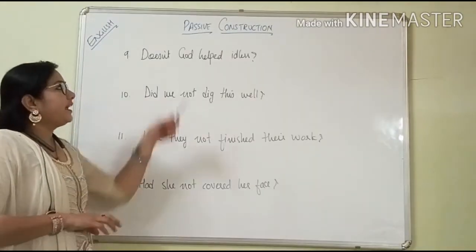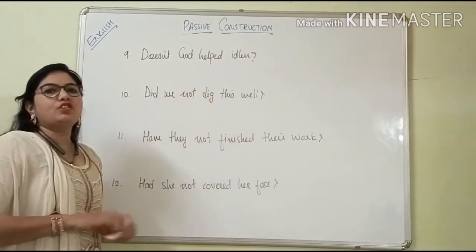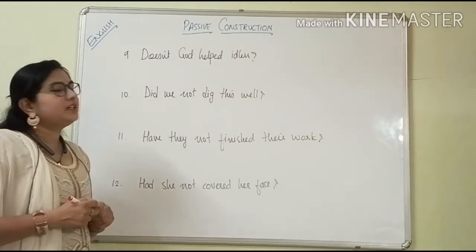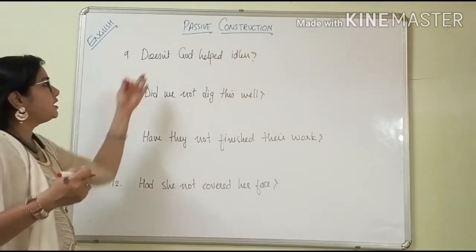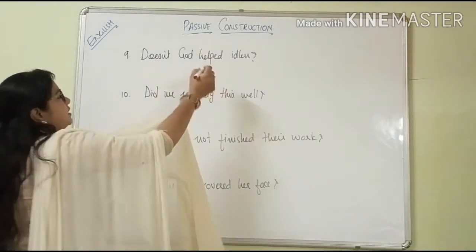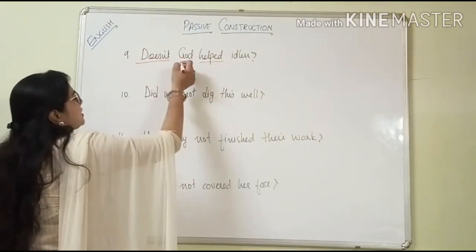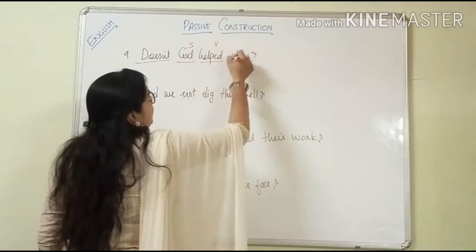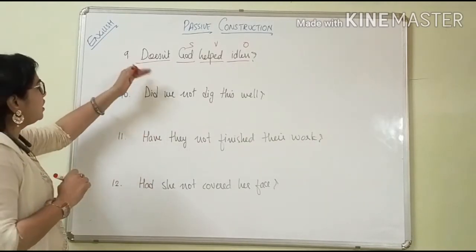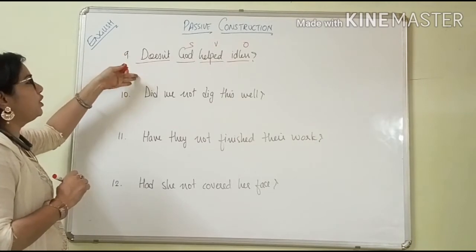Now we are taking negative interrogatives. It is interrogative also, plus these sentences are also negative. So let's construct the sentences. First one, doesn't God help idlers? See, this is which tense? It is the past tense. Helped. See now here, instead of does, first see this is the subject, this is the verb third form, and this is the object. Now in the interrogative, you don't have to change the place of this word, the question word, but you have to select which word you are going to keep.